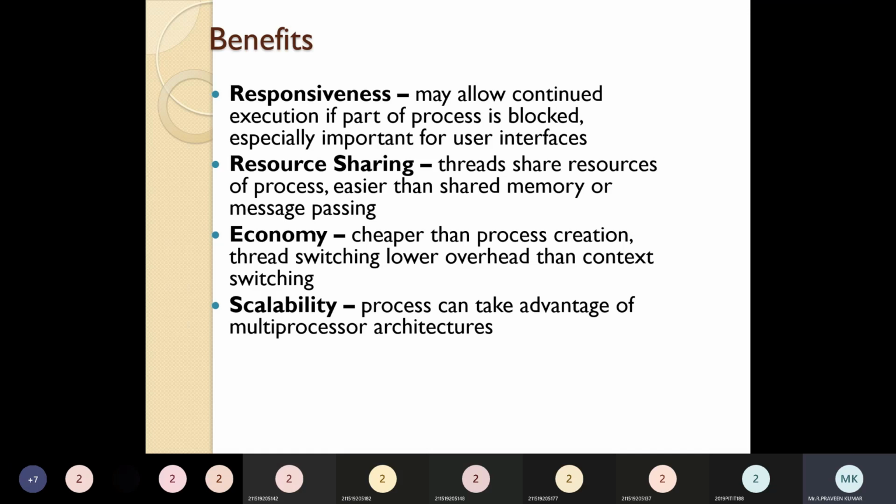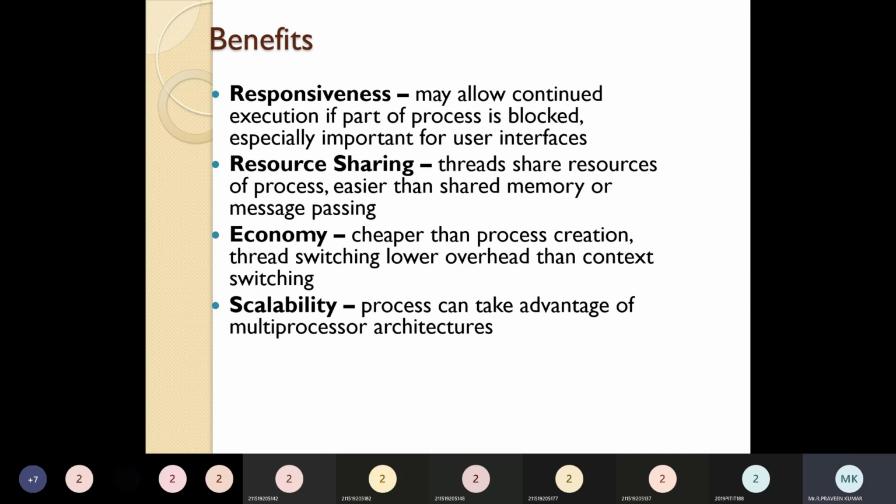Next, what is resource sharing? Another benefit is resource sharing. The thread shares the resources of the process easier than shared memory or message passing. We all know that if you are handling multi-threading, resources play a major role. Without resources, the thread cannot access the data from the user. What actions it needs to perform can be decided by sharing the resources only. Comparatively with other processes and tasks, threads make it easier than shared memory.